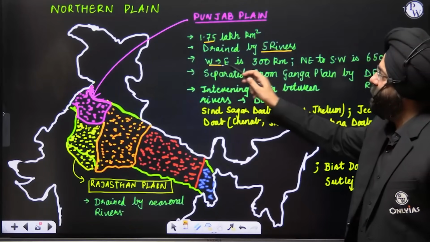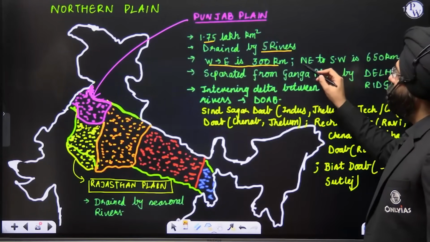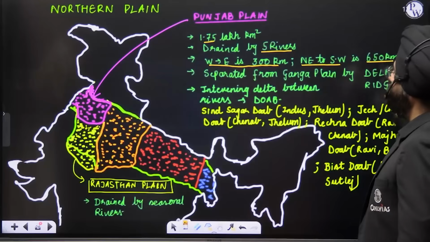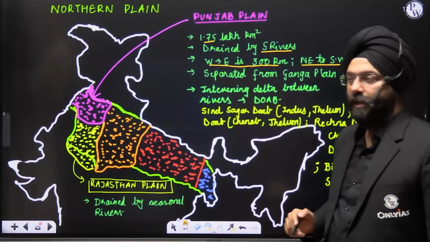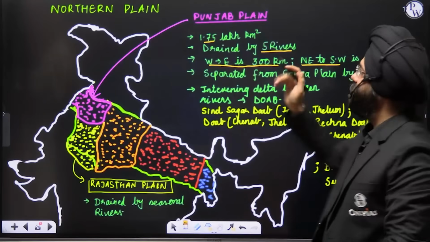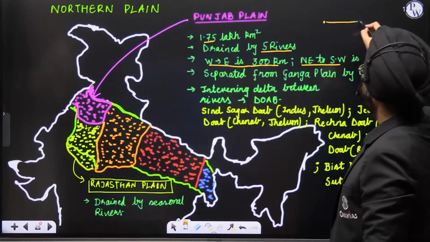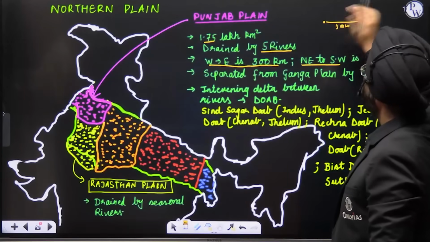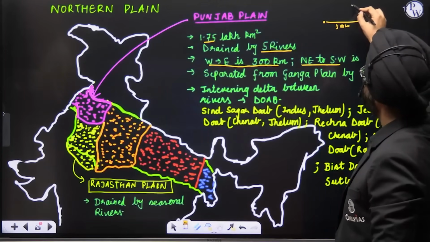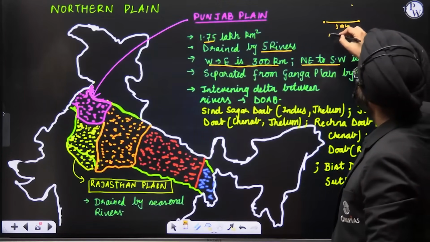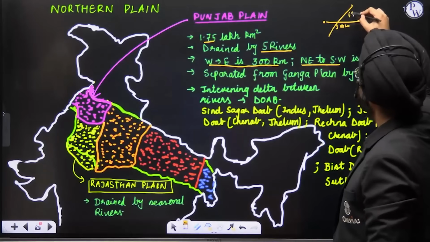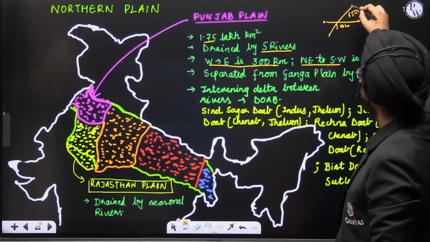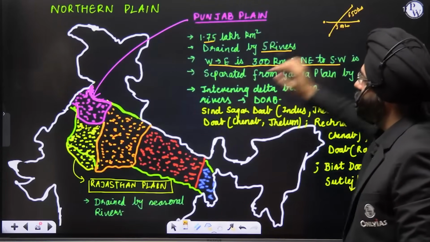From west to east, it is 300 kilometers. From northeast to southwest, it is 650 kilometers. Clear? This is the distance, how it is shown here.